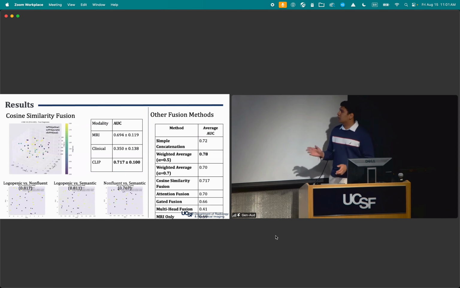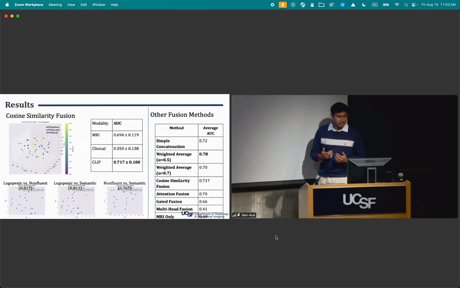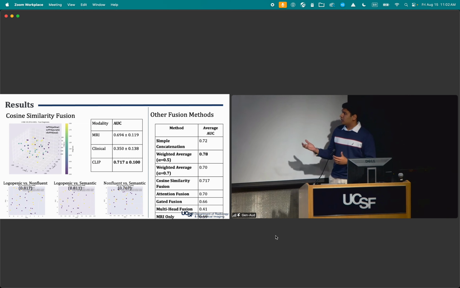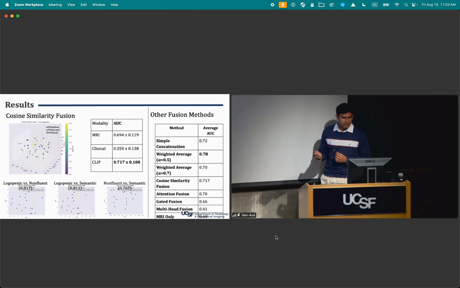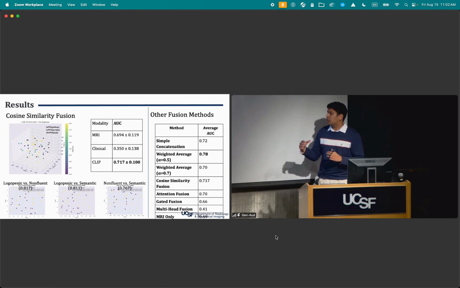So what the results look like for this is that using a cosine similarity function, which is how OpenAI's model was trained, we can see that there is some significant separation between the three variants of PPA. And with our AUC, we can see that there is more information being provided to clustering than each modality individually, especially when we look at the separation of two PPA variants individually.